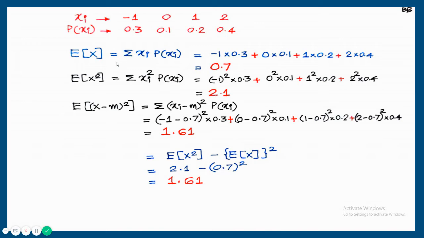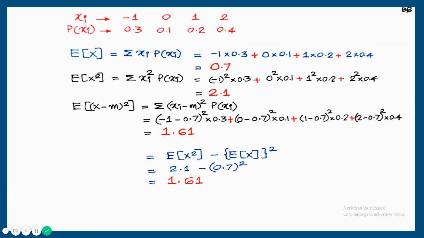Second statistical value, expected value of x square, that is sigma xi square into P of xi. So the random variable is squared into probability. So minus 1 square is 1, 1 into 0.3 plus 0 square into 0.1 plus 1 square into 0.2 plus 2 square into 0.4, that is 2.1. Third statistical value, variance, expected value of x minus m the whole square, that is sigma xi minus m square into P of xi.